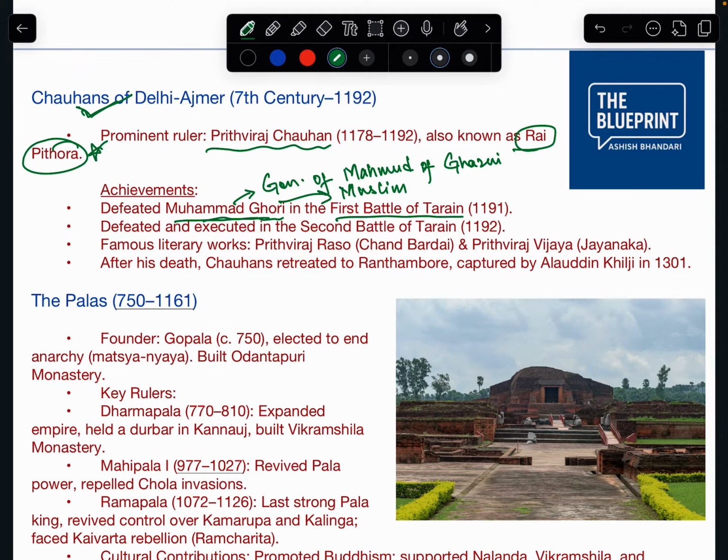When Muhammad Ghori left India, he left Qutb Uddin Aibak to rule over India. That started the Delhi Sultanate in India. So you have to note this.